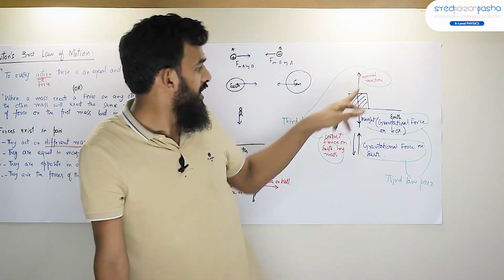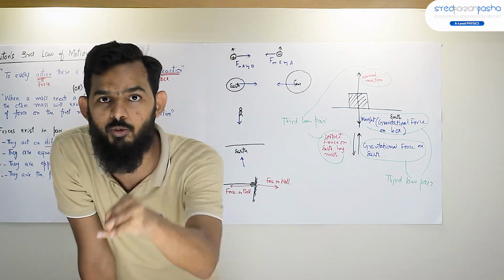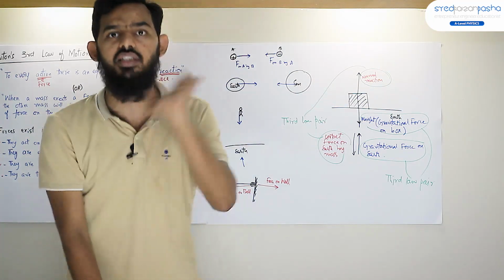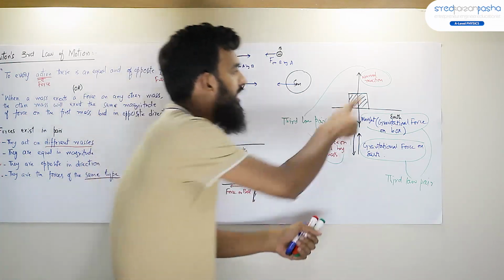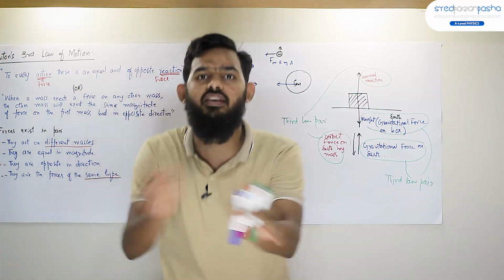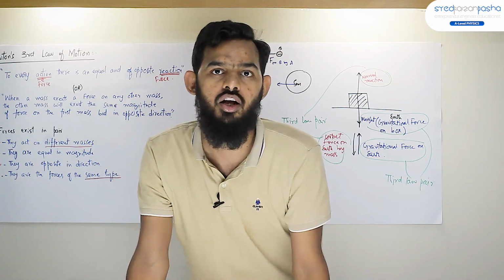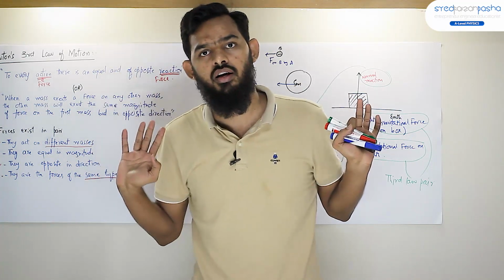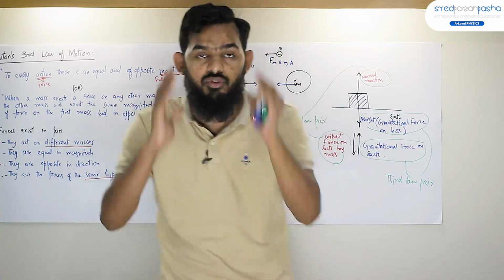One is the mass, this box, and the other is Earth. They are equal in magnitude and opposite in direction. Yes, they are Newton's third law pair. But these two forces, normal reaction and weight, are not Newton's third law pair.